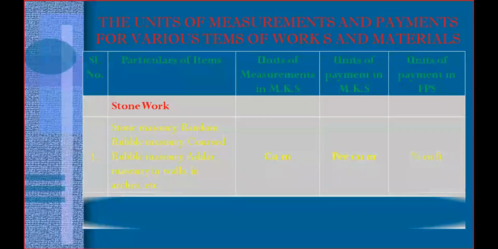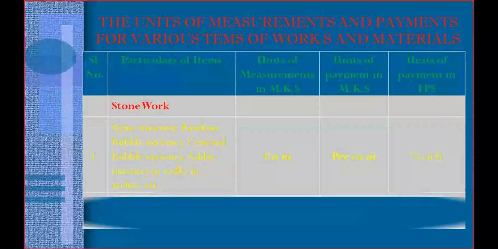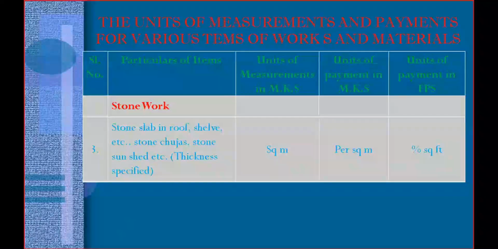So in stonework, for this type of work, that means stone slab. Maybe you remember or not, the stone slab will be laid on the roofs. In shelves also, in some places, stone slabs are used. In sunshades also, stonework is used. For this type of work, you need to measure the quantity in square meter and you need to pay per square meter. Coming to the FPS system, you need to pay per percentage square feet.